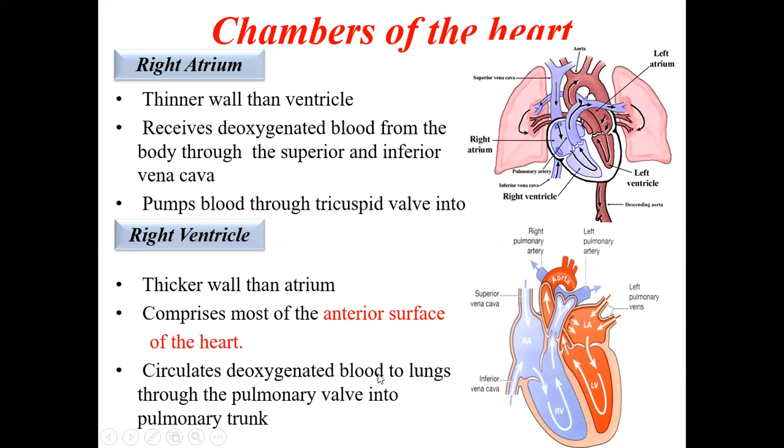It circulates deoxygenated blood to the lungs through the pulmonary valve into the pulmonary trunk. From here, the blood is pumped into the pulmonary trunk and the pulmonary arteries through a valve called the pulmonary valve. All these valves, you should remember their function. They allow only unidirectional flow. They will allow flow in only one direction. If the blood tries to go back in reverse, the valve will close. Similarly here also, the pulmonary valve allows the blood only to go like this. If the blood tries to go reverse, then this valve will close. That is the function of the valve.